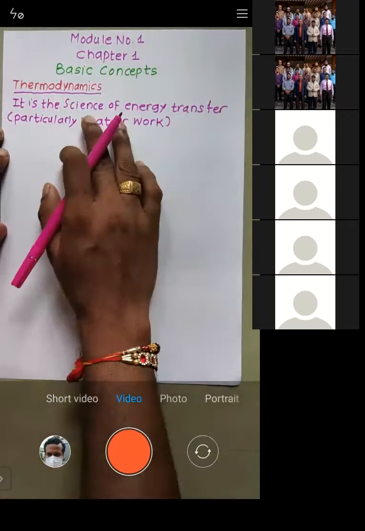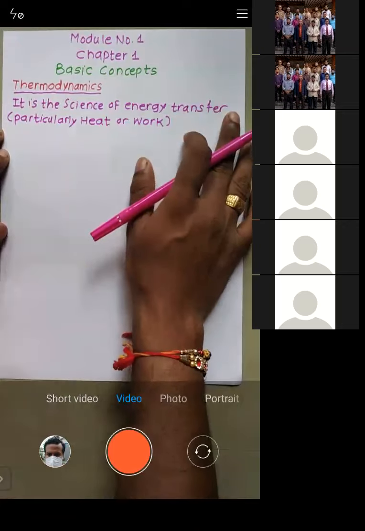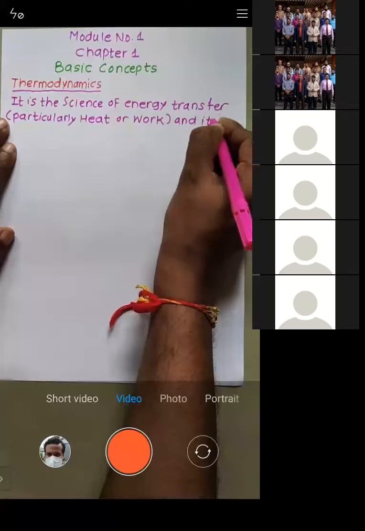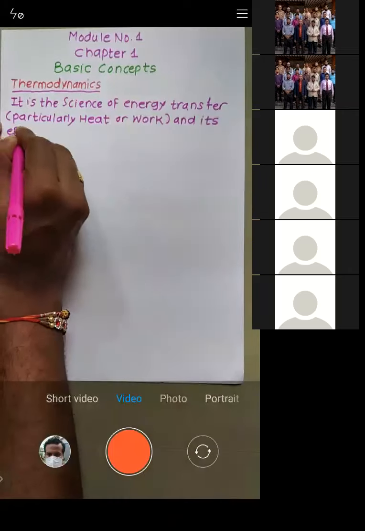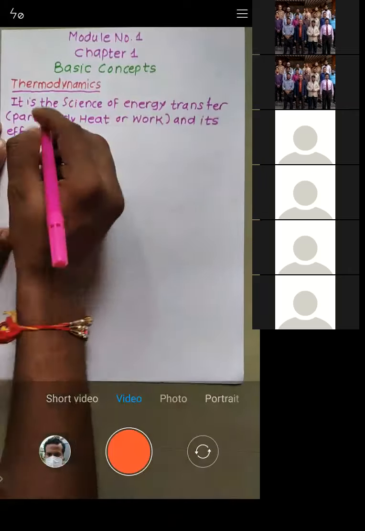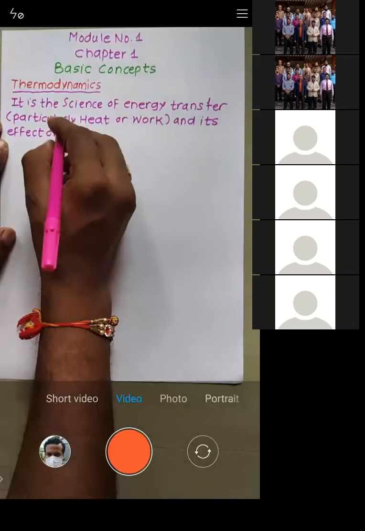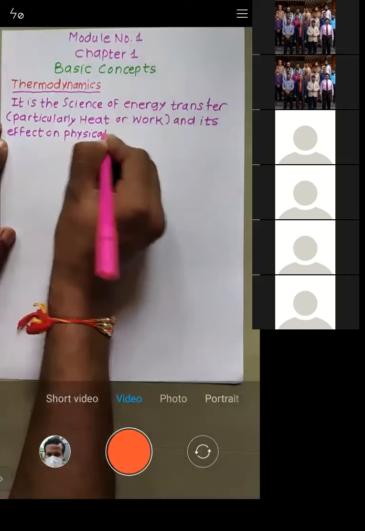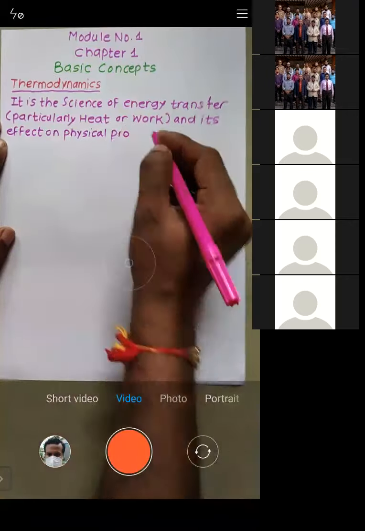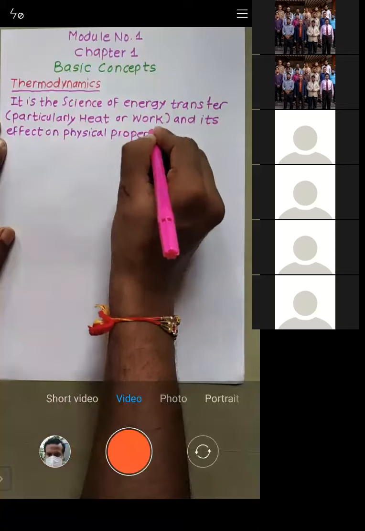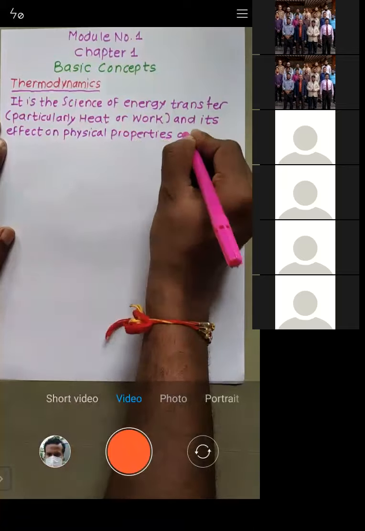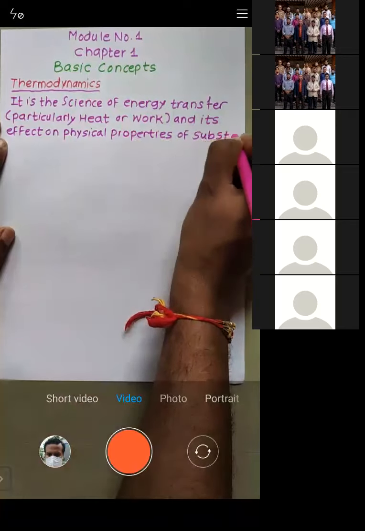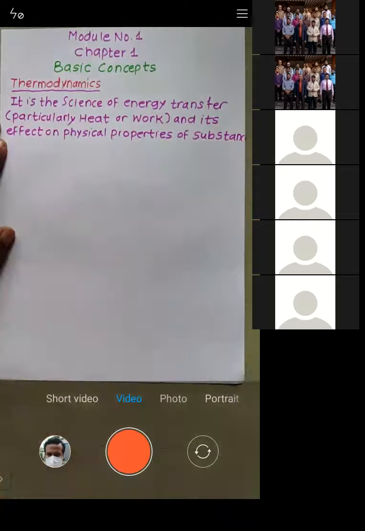So we are dealing with this science of energy transfer and its effect on physical properties of substances. Let me clarify this definition.